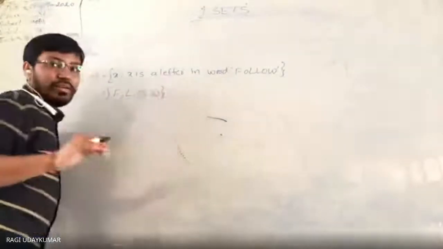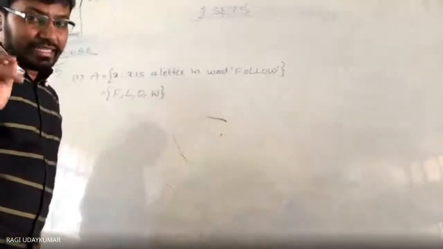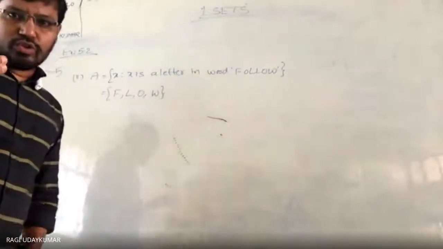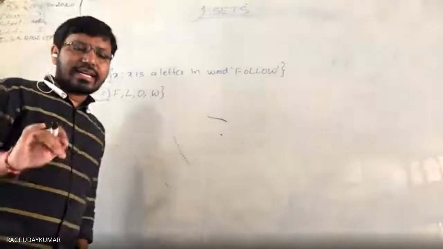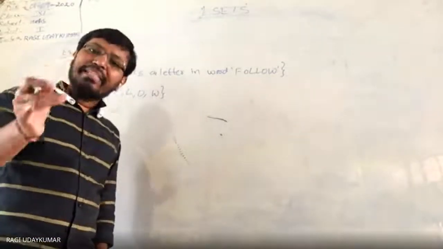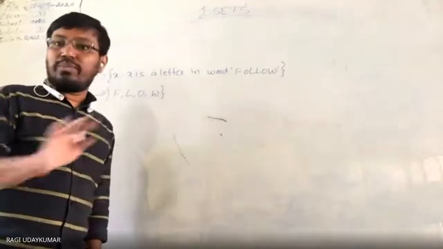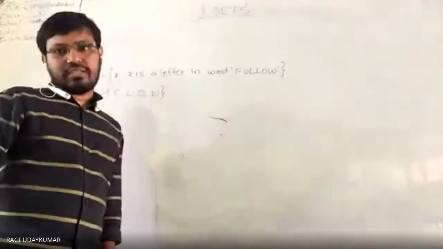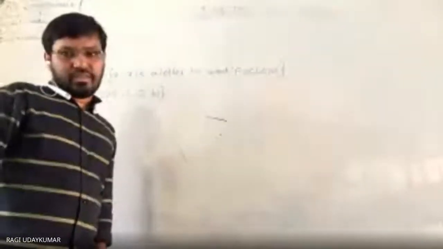That's all. Whenever it is given to you, do remember everyone, new students, a set does not contain repeated elements. Elements cannot be repeated in a set when you write in roster form.